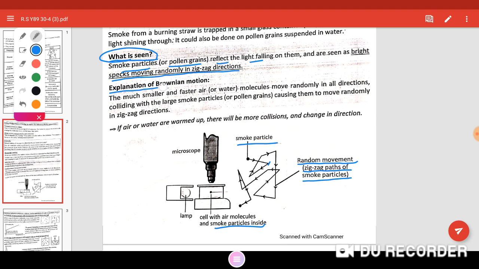Explanation of Brownian motion: the much smaller and faster air or water molecules, both of which are fluids, move randomly in all directions, colliding with the large smoke particles or pollen grains, causing them to move randomly in a zigzag direction.